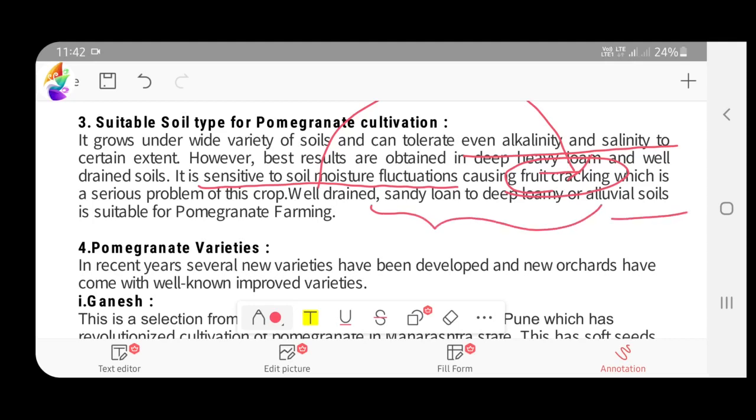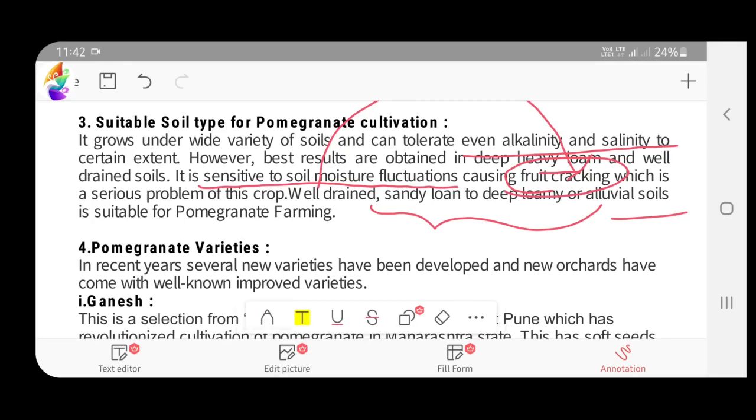Coming to soil, it can tolerate alkalinity or even salinity to some extent, but it grows well in well-drained sandy loam to deep loam or alluvial soils, and it is sensitive to soil moisture fluctuations, which cause fruit cracking, an important physiological disorder in case of pomegranate.